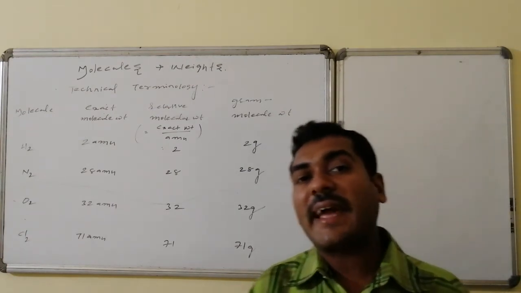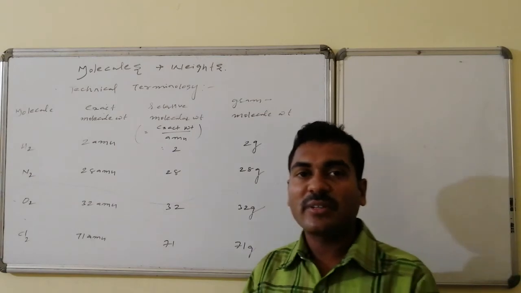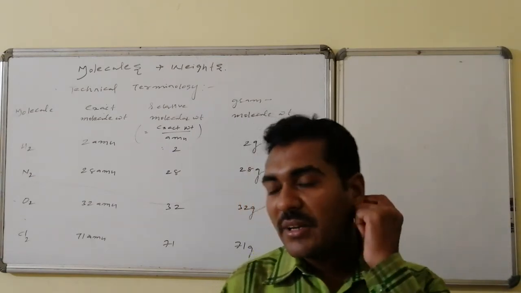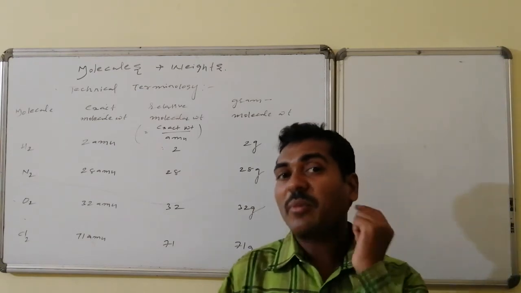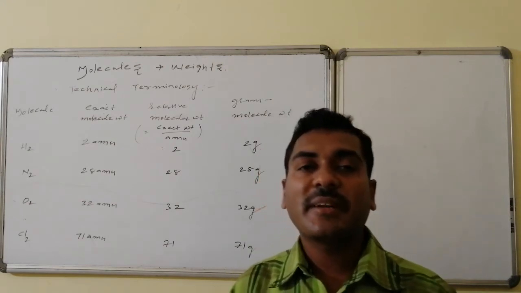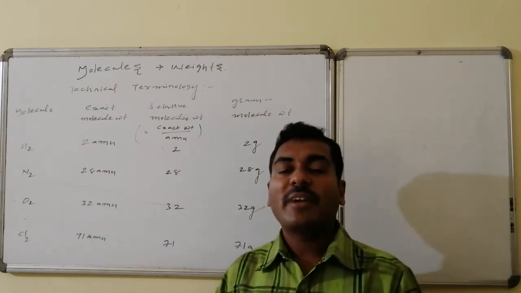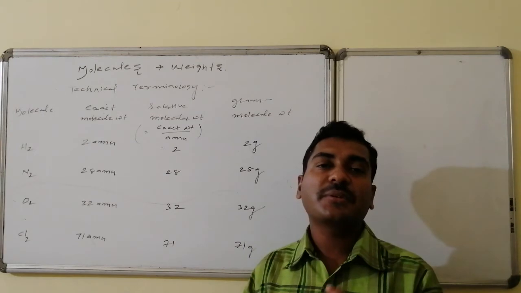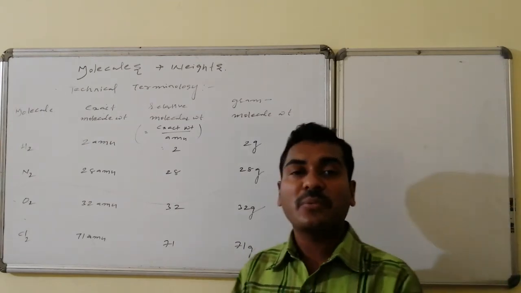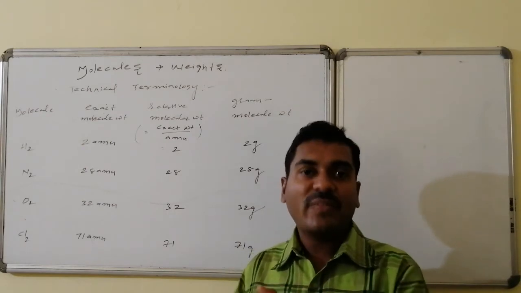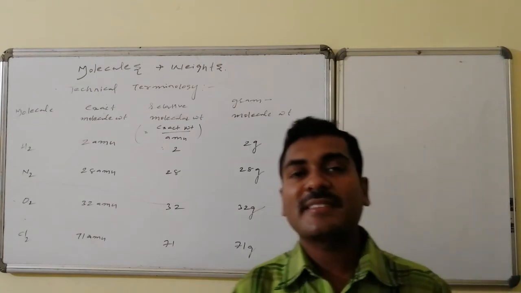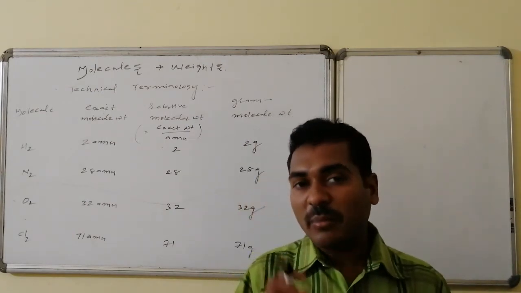Next is gram molecule weight, similar to gram atomic weight. The meaning of gram molecule weight is the weight of Avogadro number of molecules, that is 6.023 into 10 raised to 23 molecules. That number, 6.023 into 10 raised to 23, is the reciprocal of the AMU coefficient. If I express AMU in terms of grams, it is 1.66 into 10 raised to minus 24.